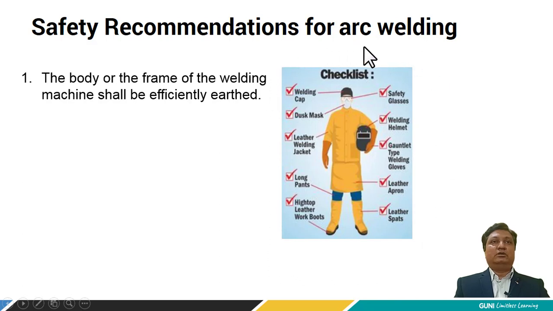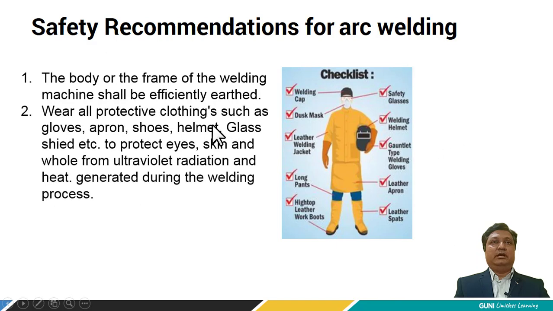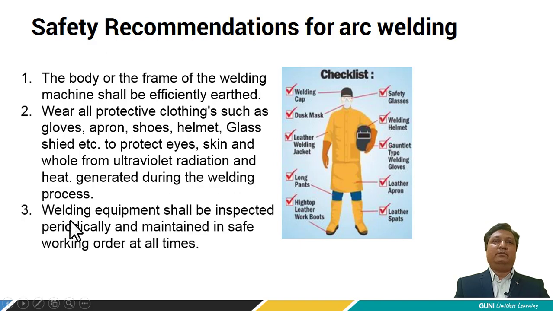Wear all protective clothing such as gloves, aprons, shoes, helmets, glass shield, etc. to protect eyes, skin and whole body from the ultraviolet radiation and heat generated during the welding process. Welding equipment shall be inspected periodically and maintained in a safe working order at all times.